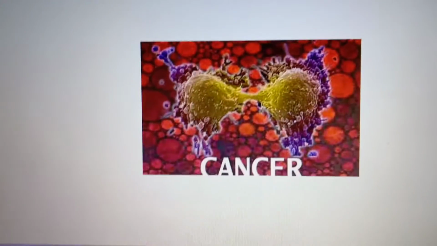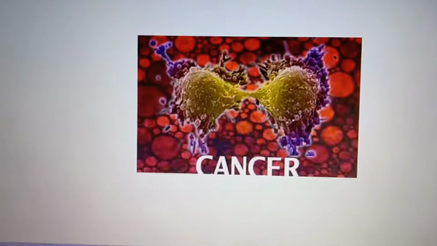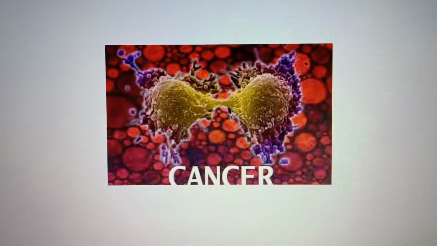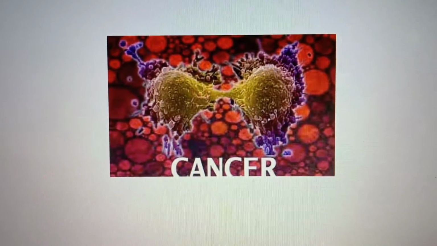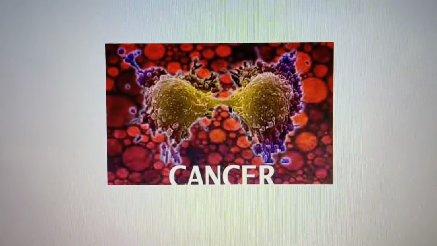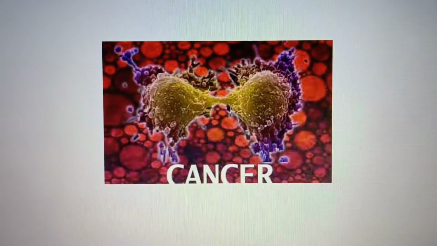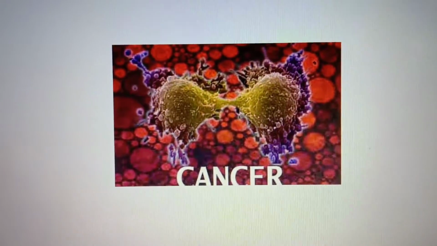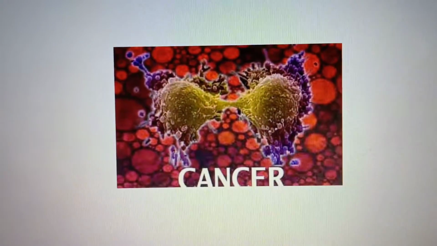Apart from that, how a cell gets transformed into a cancerous cell, that is oncogenic transformation of a normal cell. Oncogenic means it becomes cancerous. Oncology means study of cancer. So anything oncogenic means it's becoming cancerous.